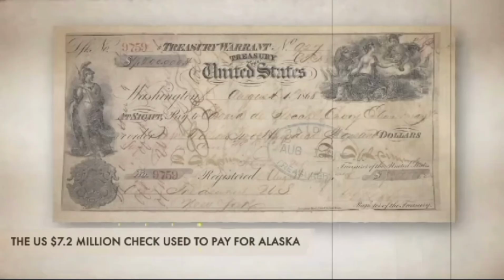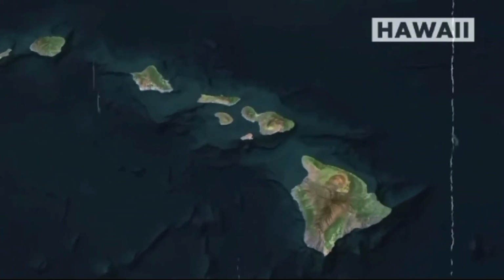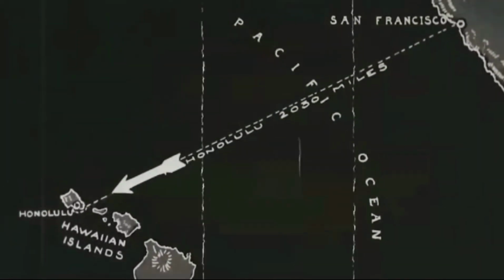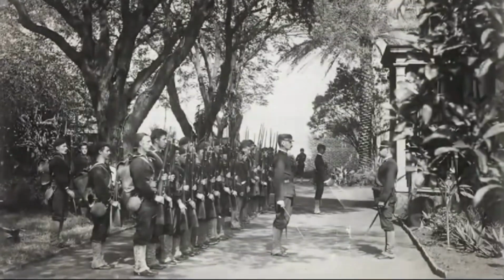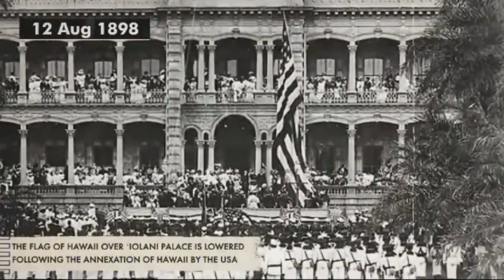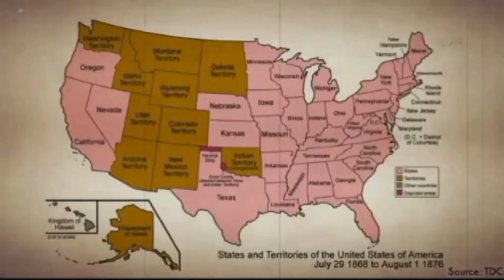There's also the state of Hawaii. It's in the middle of the Pacific Ocean. Today you'd think that the territory is so far from the USA. How can it be a part of the USA? Because the USA annexed it. In 1898, the USA overthrew the Kingdom of Hawaii and occupied its territory.